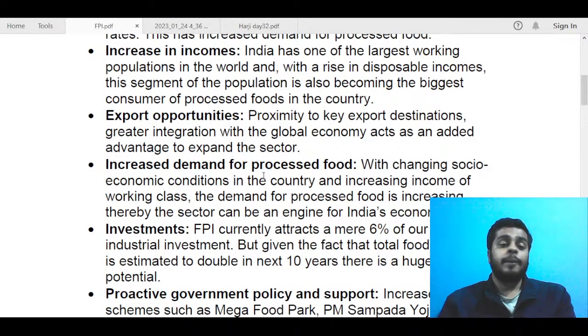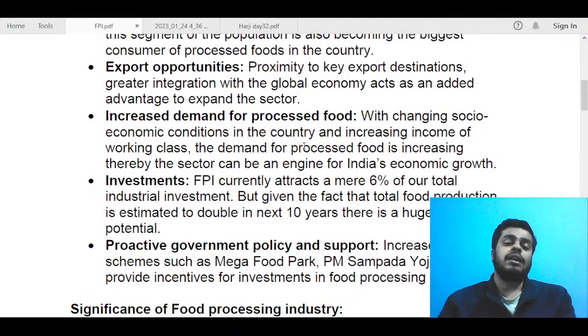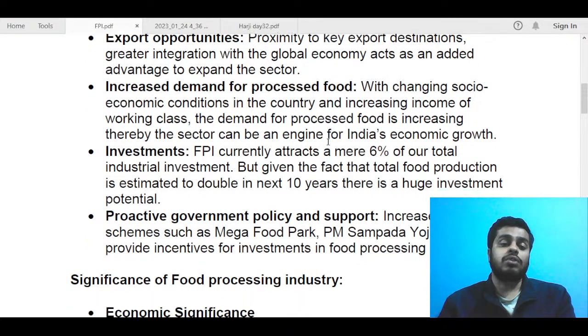Next, increased demand for processed food. Again, this is basically about those factors only. You can avoid it if you are short on space, but if you want to write, you can just include it also. Investments. So FPI currently attracts a mere 6% of our total industrial investment. Now, food processing industry also is getting a lot of investment from foreigners, like foreign direct investment. So that also makes this industry pretty attractive growth wise. It is estimated that investment will double in the next 10 years, and there is a huge potential for this industry to grow. So you can talk about that.